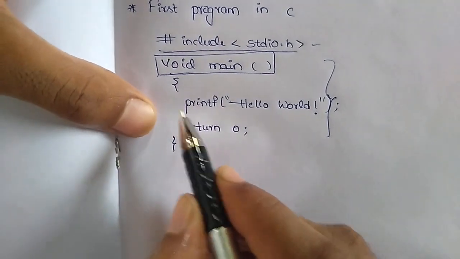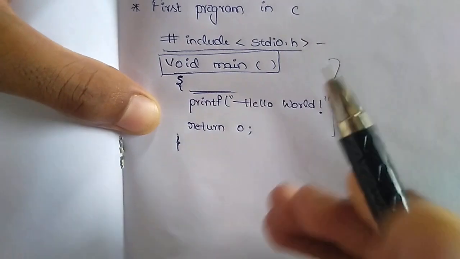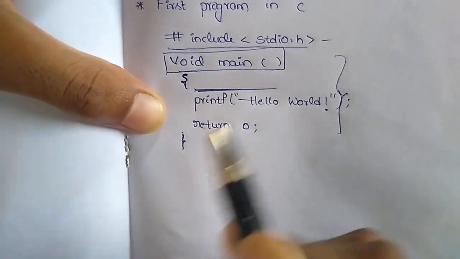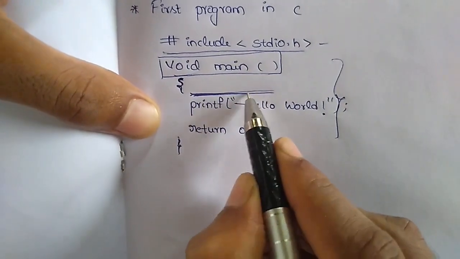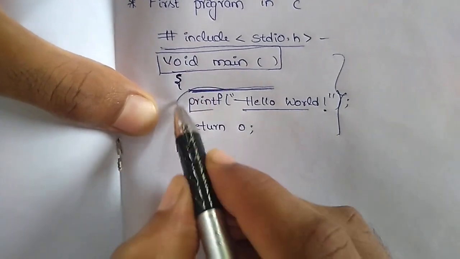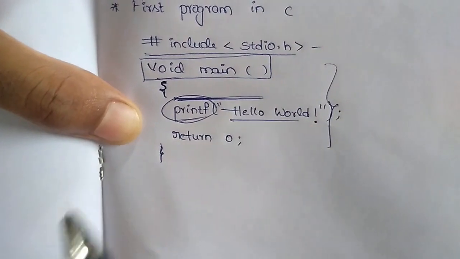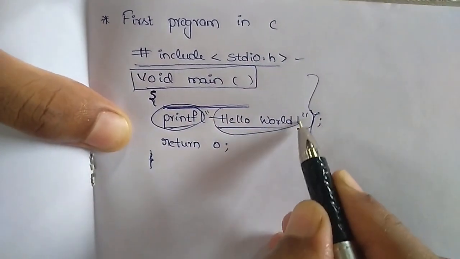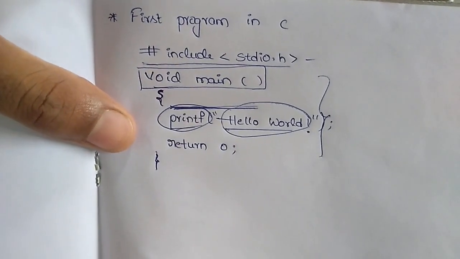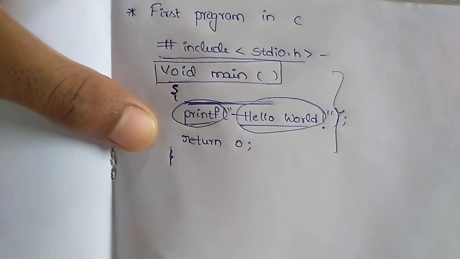Now in this declaration part, after main we have the declaration part. We have nothing to declare because we are just printing a message with printf. printf is a function. It's not just a statement or something else. It is a function that takes what we write in the printf arguments, which we pass to the printf function as an argument, and it will just print it to our screen.